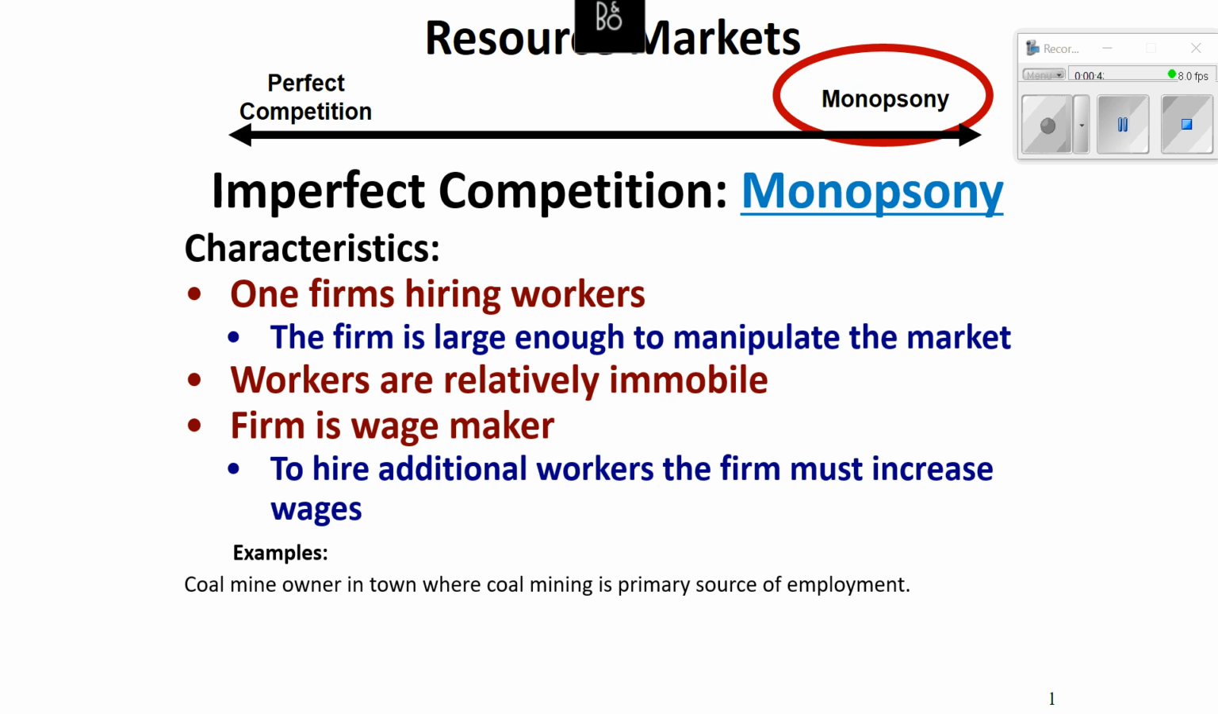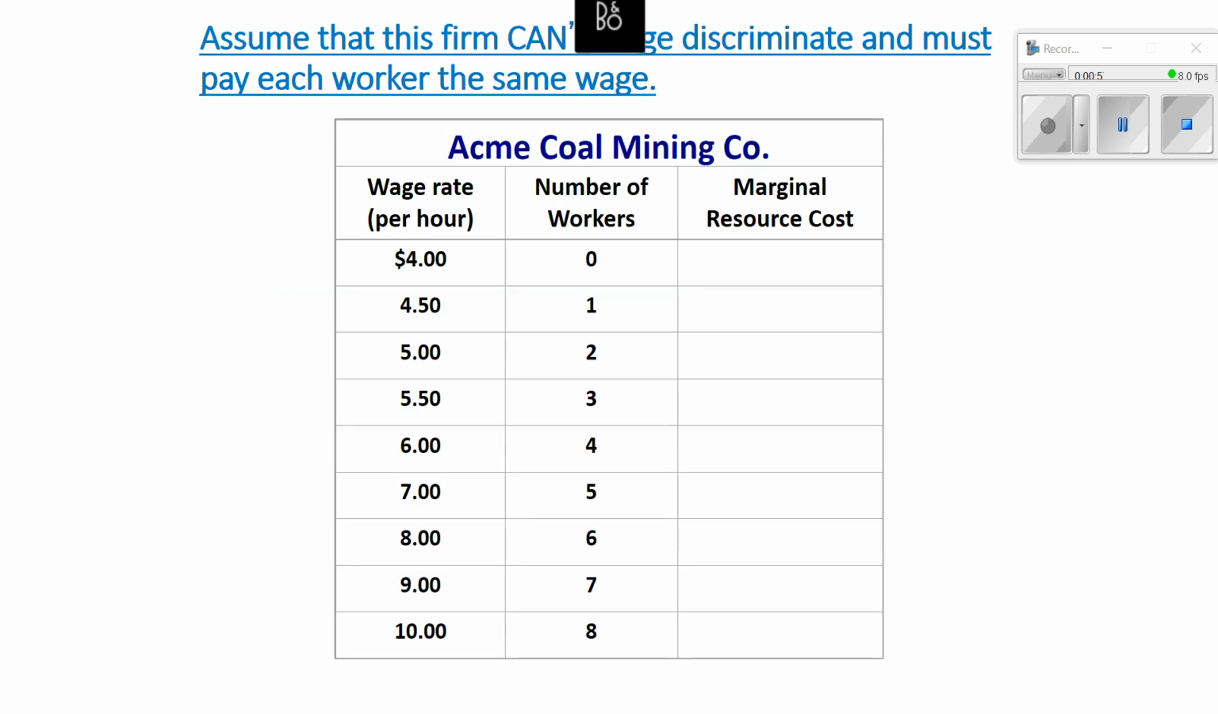So an example would be a coal mine in a small town where the coal mining firm is the primary source of employment for those people living in that town. Government employment of civil servants, nurses, or police are all examples of monopsony. So this says, assume the firm can't wage discriminate and must pay each worker the same wage.